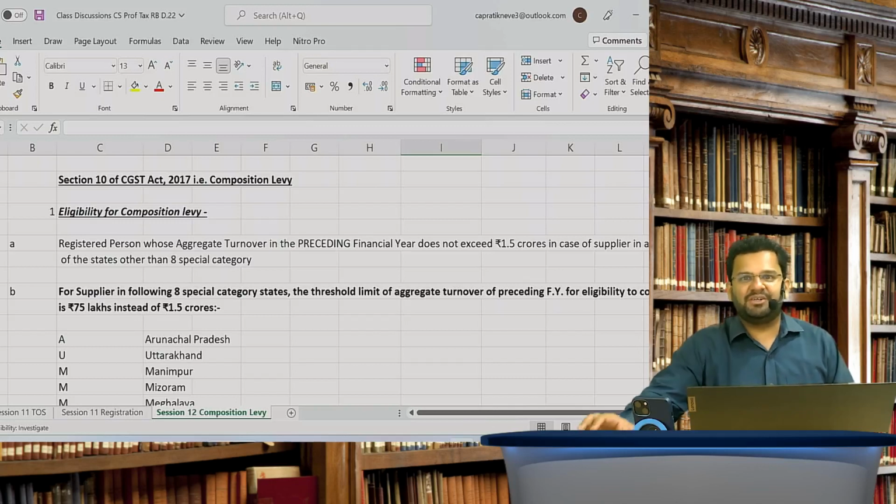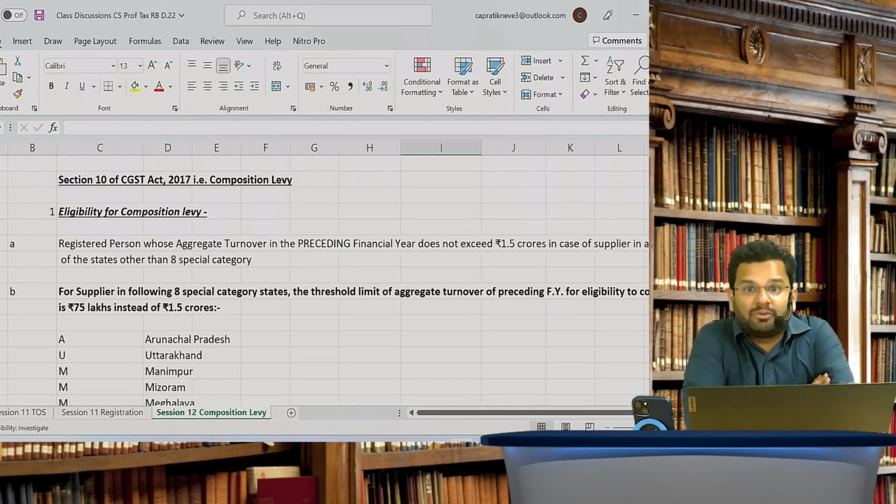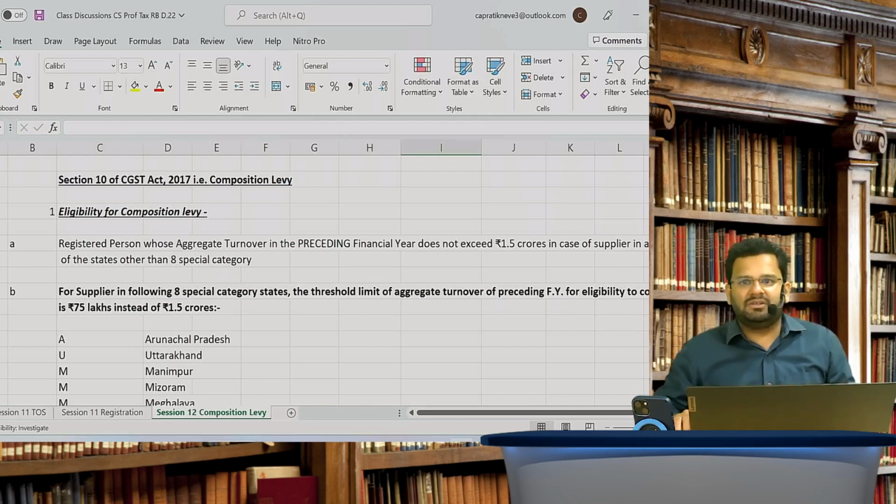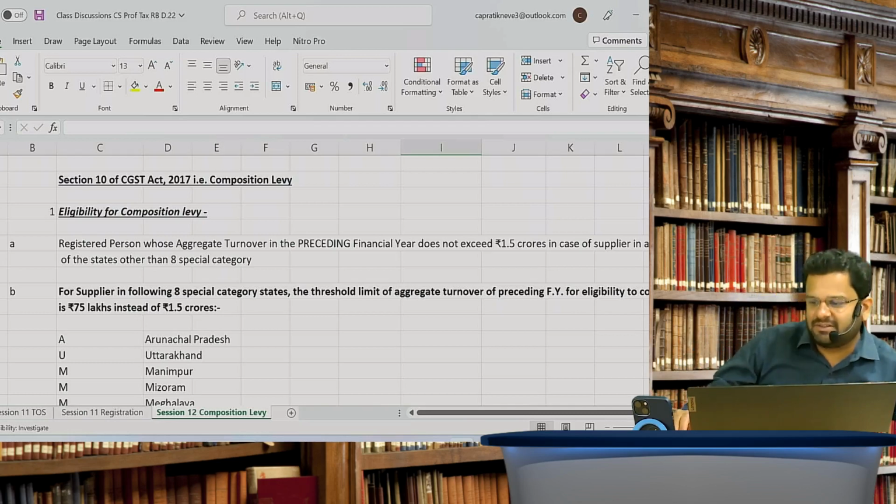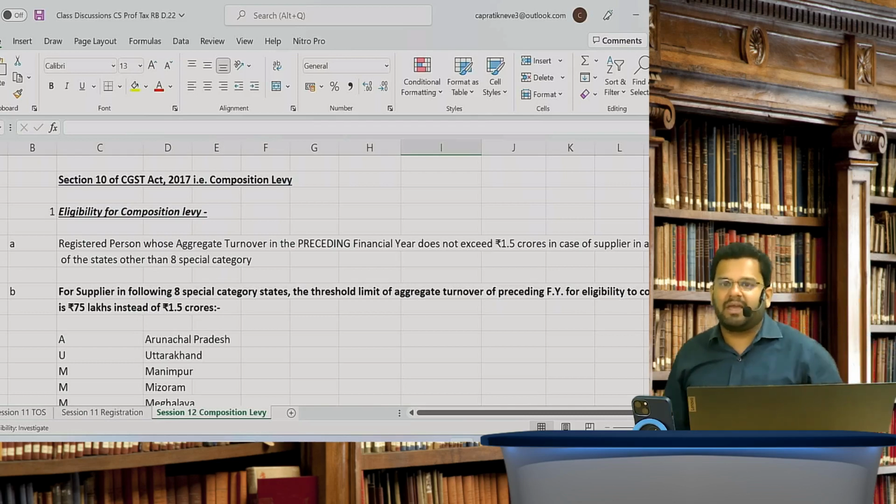Welcome to session 12. Our discussion in this session is going to be about composition levy, which is covered in section 10 of CGST Act. So shall we start our discussion of composition levy?